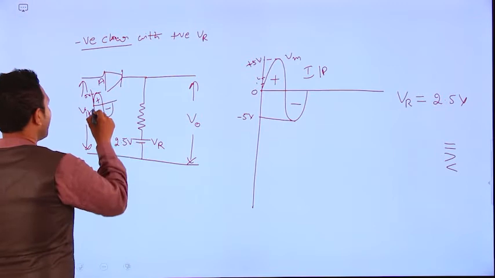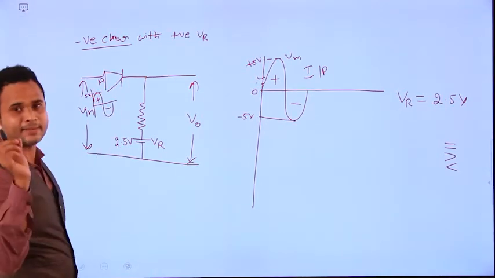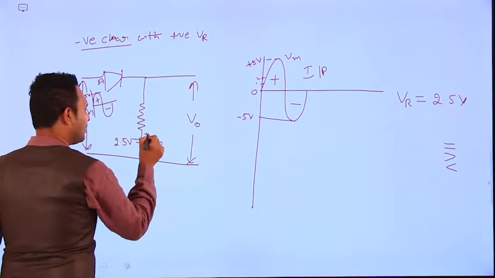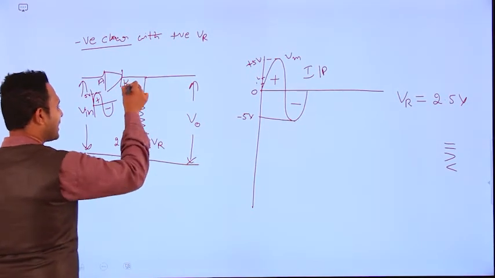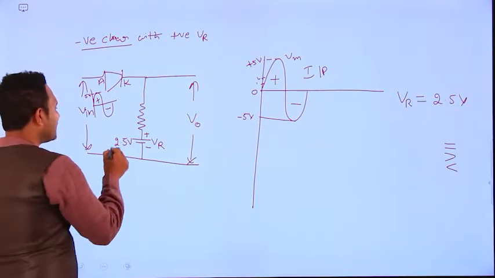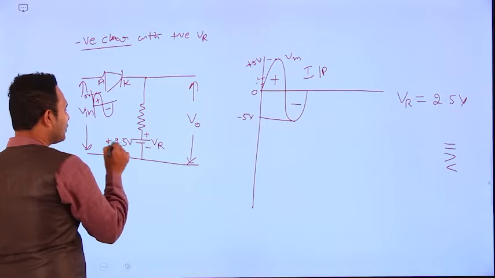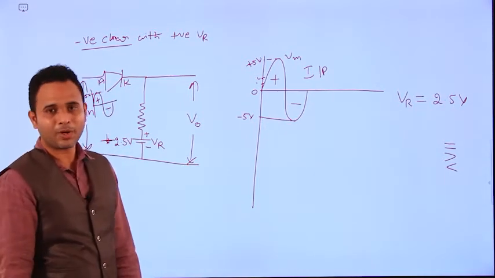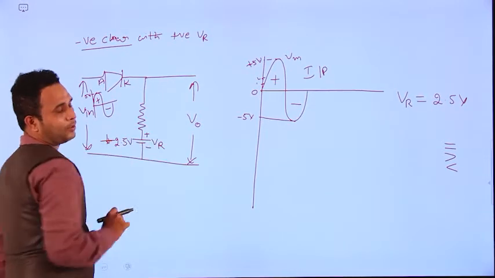This positive peak is connected to the anode terminal. Similarly, our reference voltage also has positive and negative terminals. This positive terminal is connected to the cathode terminal. The value of this reference voltage is plus 2.5 volts, and this plus is connected to the cathode terminal.